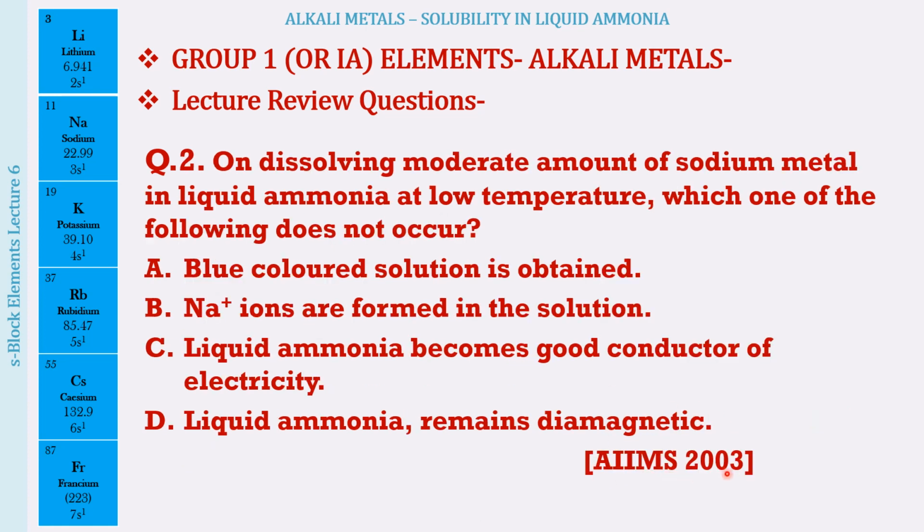The next question, an AIIMS 2003 question: on dissolving a moderate amount of sodium metal in liquid ammonia at low temperature, which one of the following does not occur? Blue colored solution is obtained. Sodium ions are formed in the solution. Liquid ammonia becomes a good conductor of electricity. Liquid ammonia remains diamagnetic. All right, so I am trying to give you different questions which have been coming up from this topic. The questions which were repeated or had the same content in different language, I am not putting, because I want you to see different types of questions, not a repetition of the same questions.